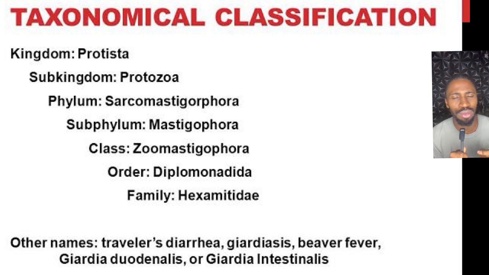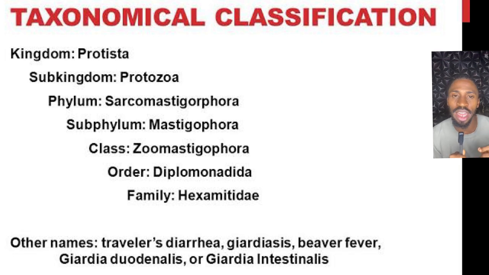The next one is family. What family do they belong to? Hexamitidae. Don't forget Hexamitidae. That is the family they belong to. After family, we have the genus. The genus is Giardia. The species can be duodenalis, intestinalis, or lamblia. So I hope you understand the taxonomic classification of Giardia lamblia.